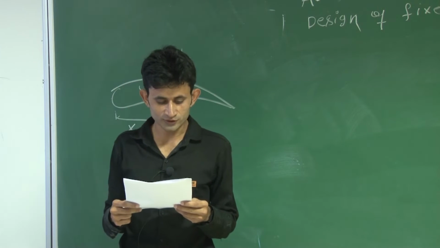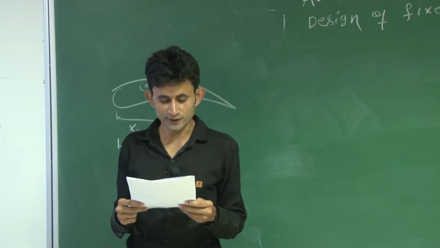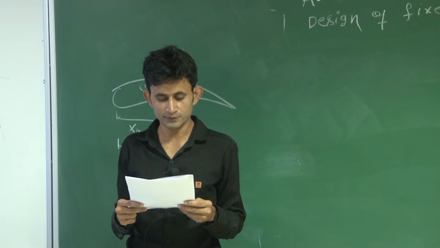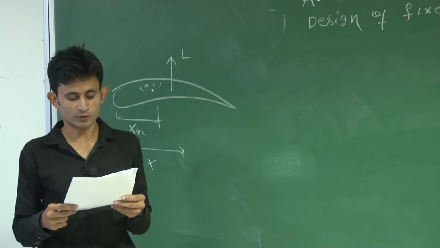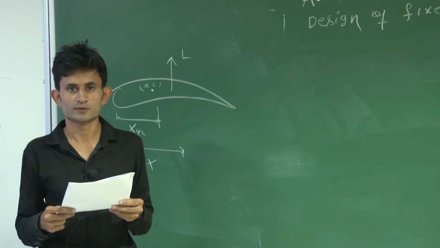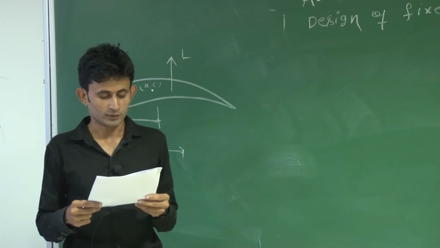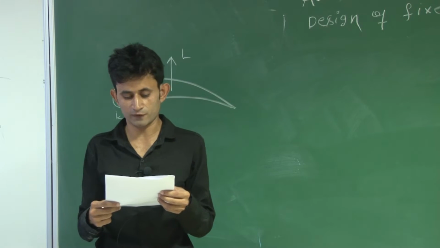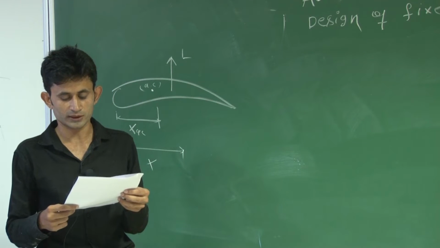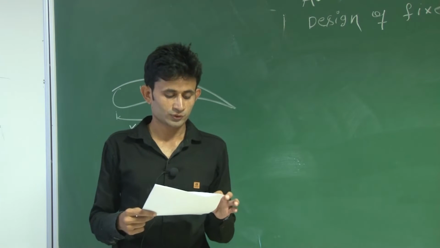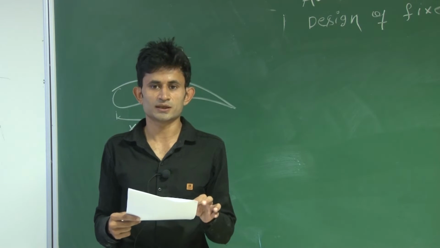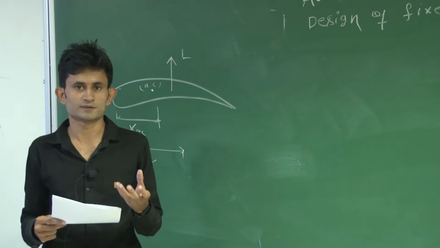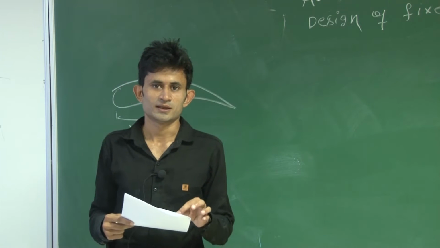In the second question, you have to find the value of Cm alpha in per radian at the quarter chord point of a thin airfoil. Also note that Cm alpha is the first derivative of the pitching moment coefficient with respect to the angle of attack. This is just the introductory part of stability.